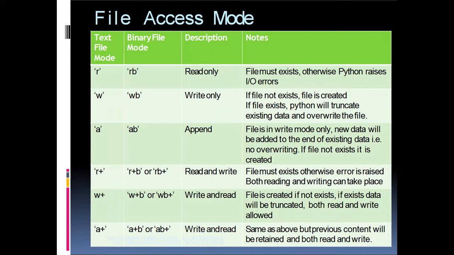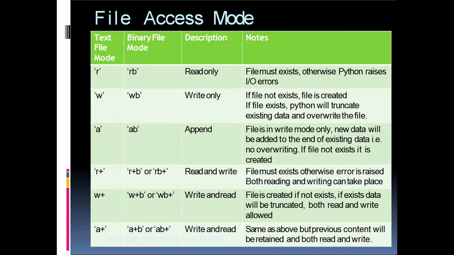Second is about binary file mode. Binary file mode is the same as text file mode, but the letter B is also attached to the file mode, that is RB, WB and AB. B stands for binary file. So if you are processing a binary file, you have to specify the file mode with the letter B. That means along with R, W or A, you have to specify B also. That is RB read only, WB write only, AB append. All the other things are the same as text file mode, I mean the definitions.